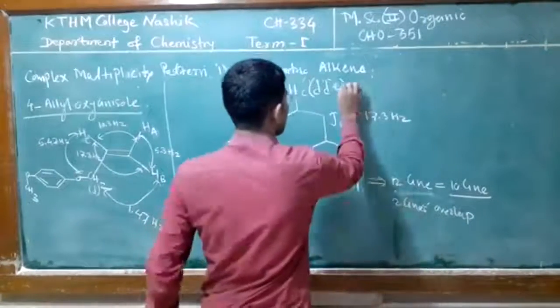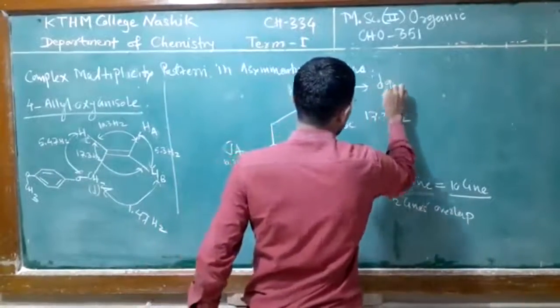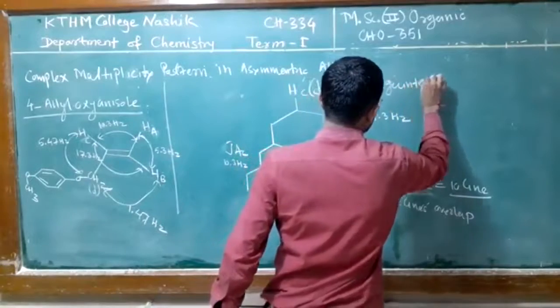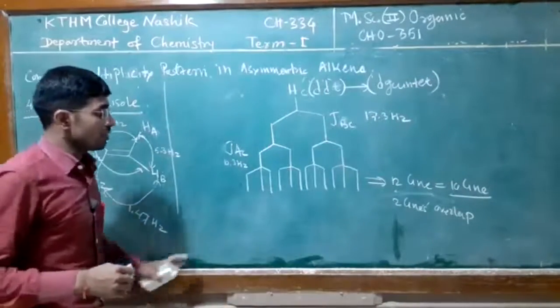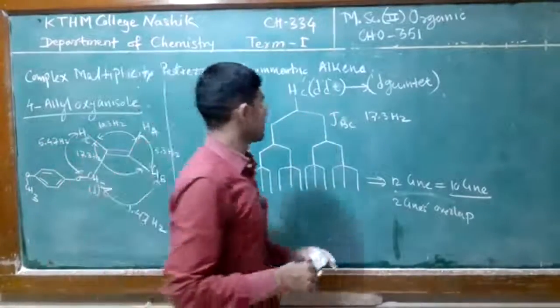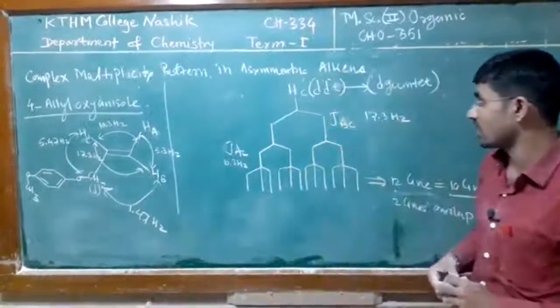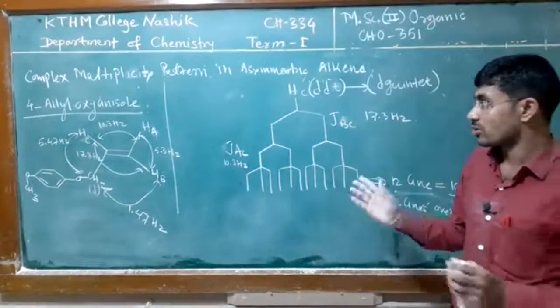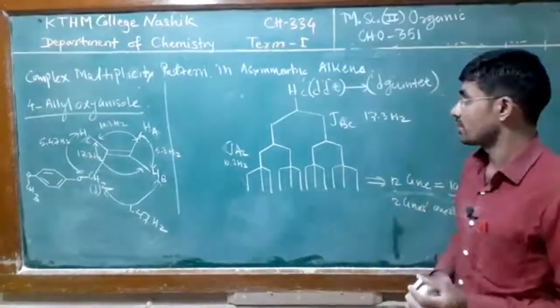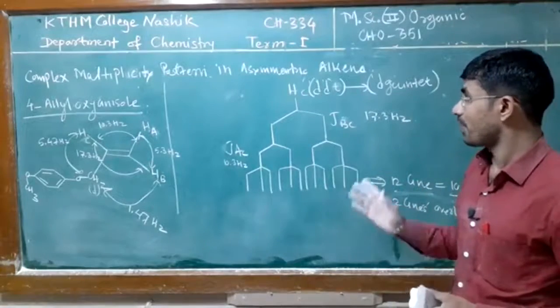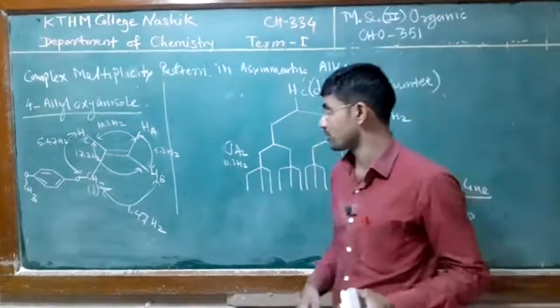So our signal looks like a doublet of quintet, instead of a doublet of triplet. Because of the same-way small coupling constants, some lines are merged here. So we observe this type of complicated pattern for the proton HC.